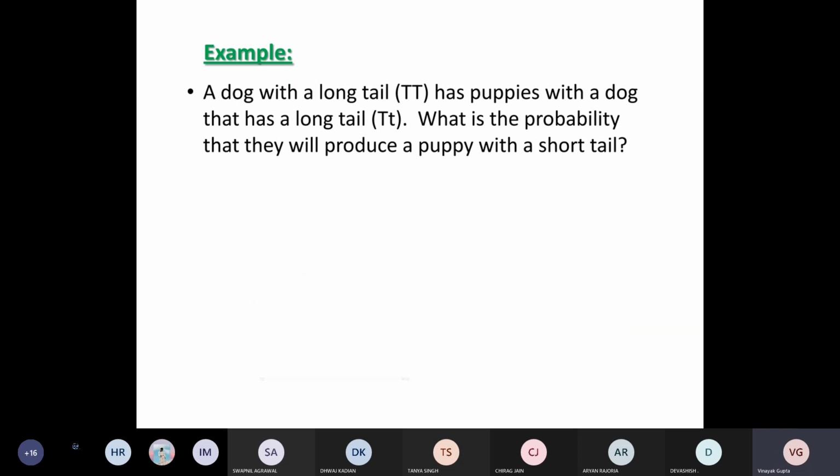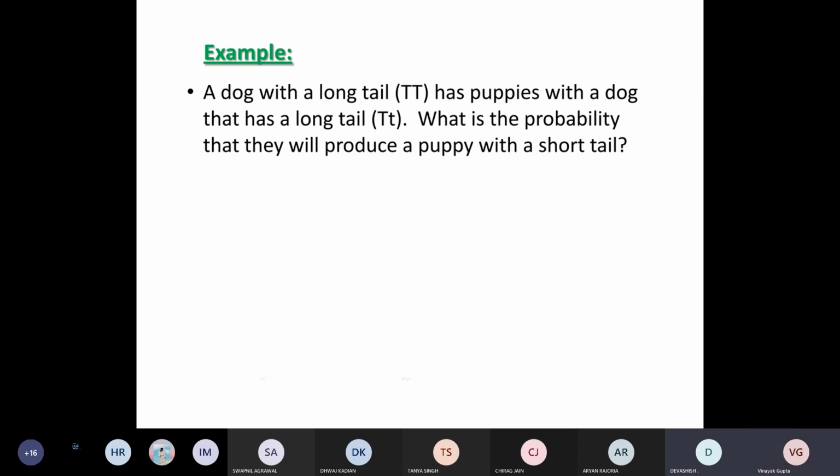Okay, let's try one more question. So 0 will be the answer.